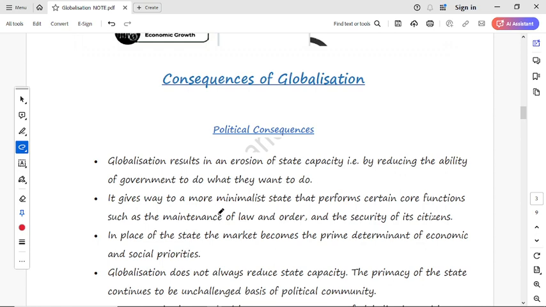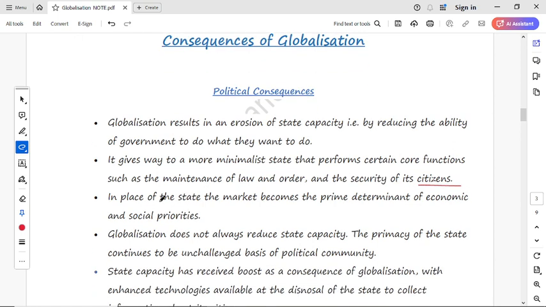The next, it gives way to a more minimalist state that performs certain core functions such as maintenance of law, order and security of the citizen. Generally what happens here, there are certain laws in certain countries, and other countries have their own laws. Due to globalization, there is a problem in the security of the citizens living in that region.